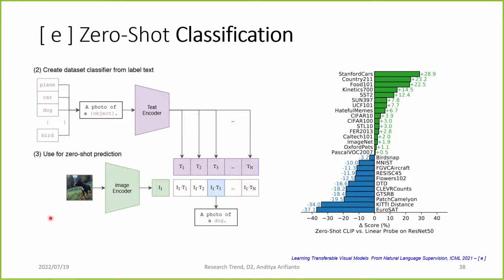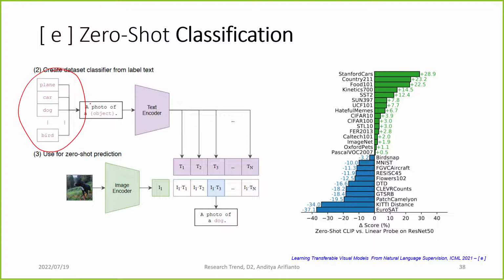So for example, let's say we have a new dataset and we want to make a classification using that dataset. Usually we train the image classification to a specific set of labels, right? But then, for example, we trained the model to perform classification for cat, dog, and horse, and for some reason maybe we have a new image that is a bird. We can no longer use this model because we need to train a new one that has a bird class. That is a problem of classification, right? But using this zero-shot classification capability of CLIP, we can get classification with any label we want.